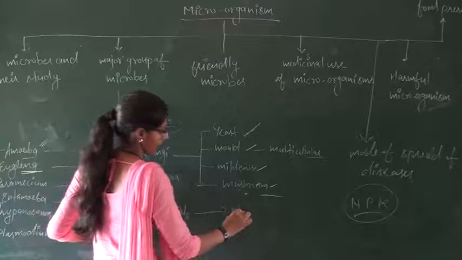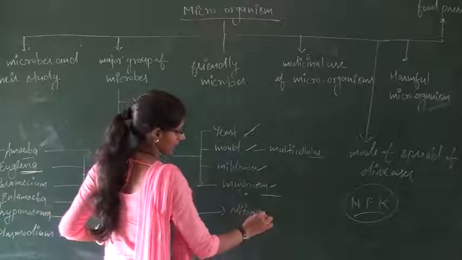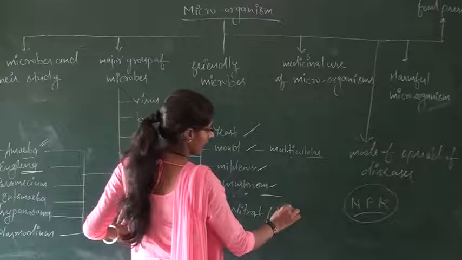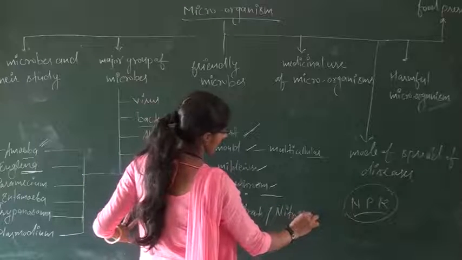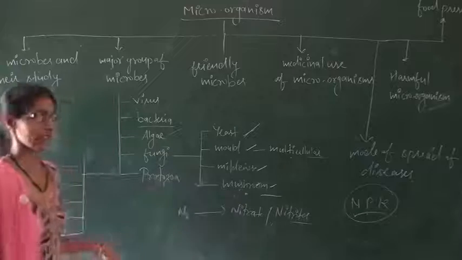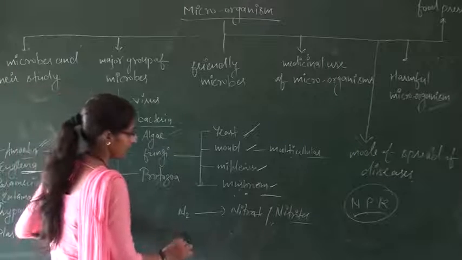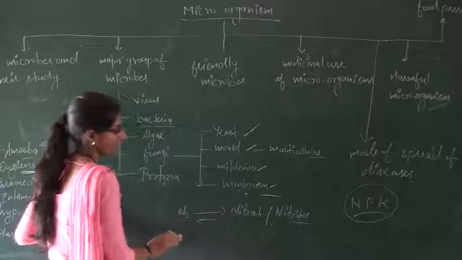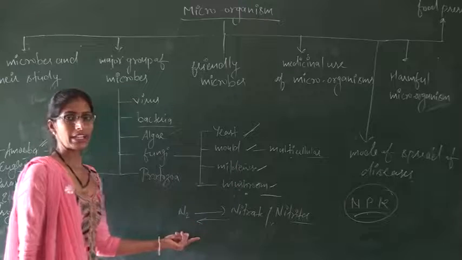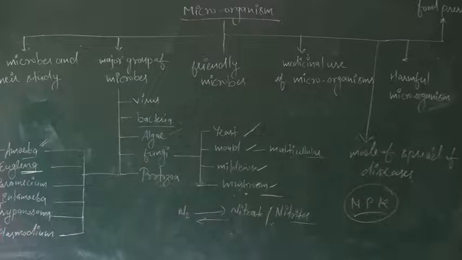Nitrogen converted into nitrates or nitrites is known as nitrification, and the back conversion is known as the denitrification process.